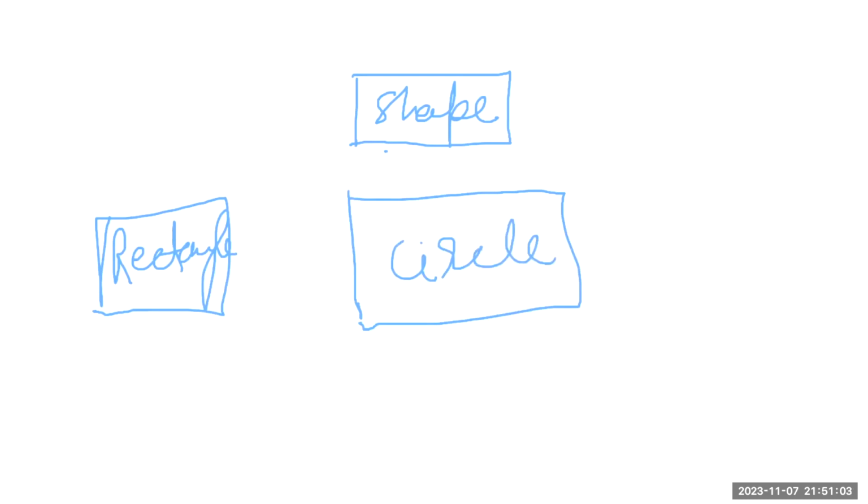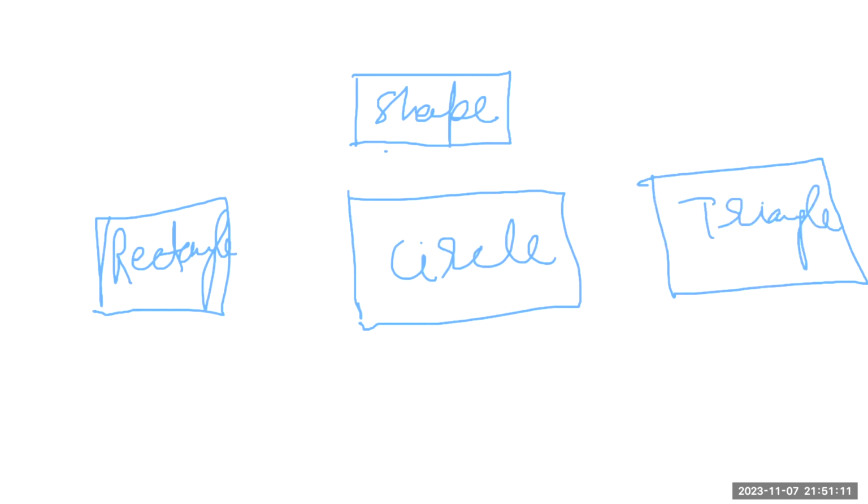And this is, let's say, my triangle. So I am calling this shape my parent class, and these child classes. Why is it a child class? Because it is inheriting the properties from the shape class. All these 3 are inheriting certain properties from the shape class. That's why the shape class is called a parent class, and these are called derived or child classes.